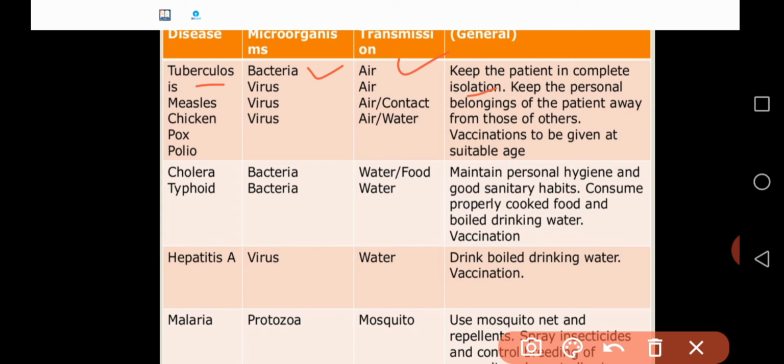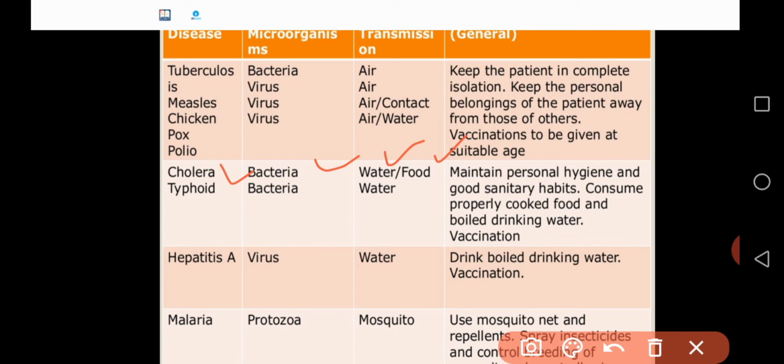Similarly one more disease is there, that is cholera. Cholera is spread by a microorganism, that is bacteria. How actually does this bacteria transfer? Through water and also food. How to prevent this disease? You have to maintain personal hygiene and good sanitary habits.